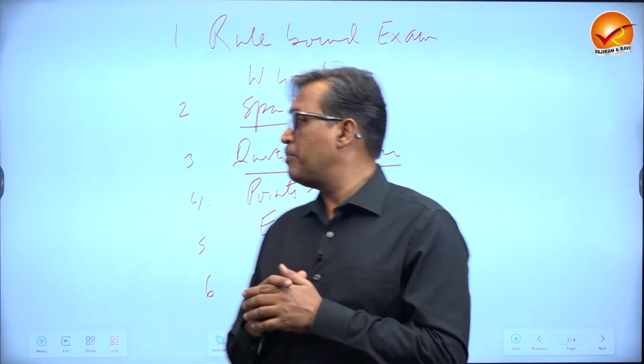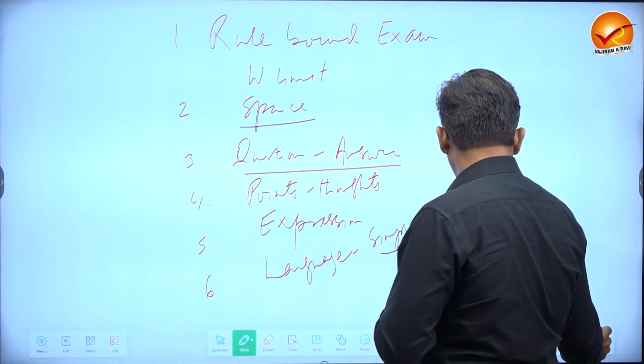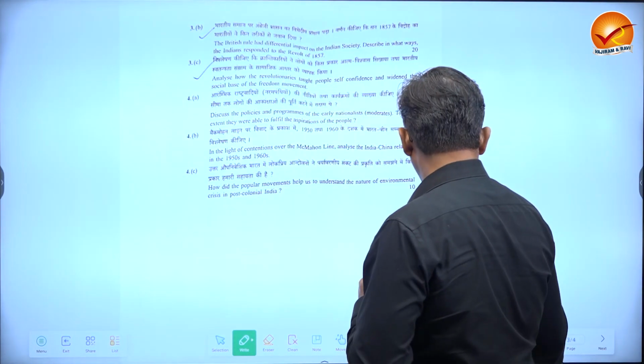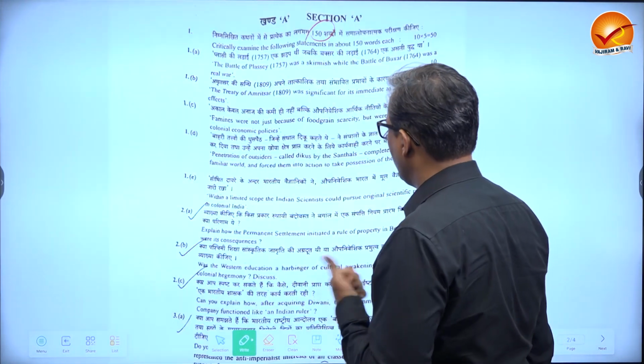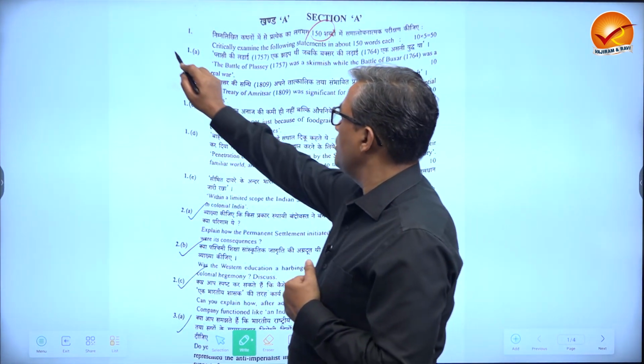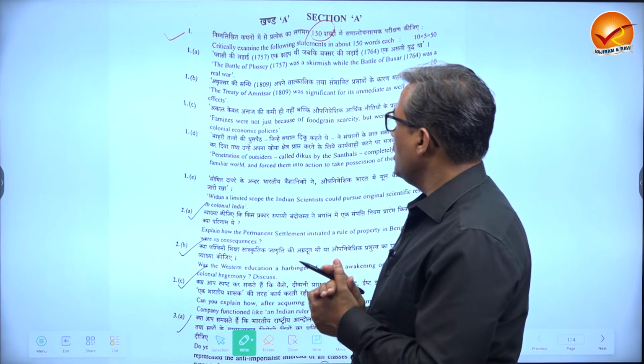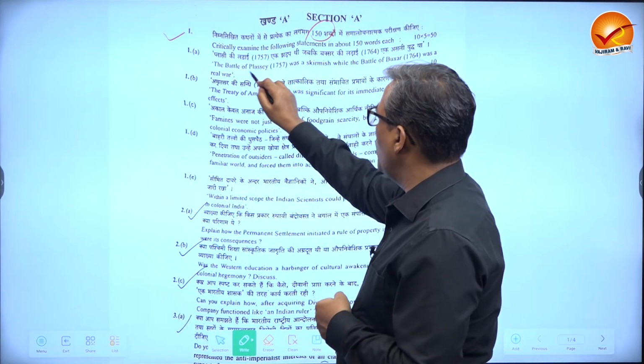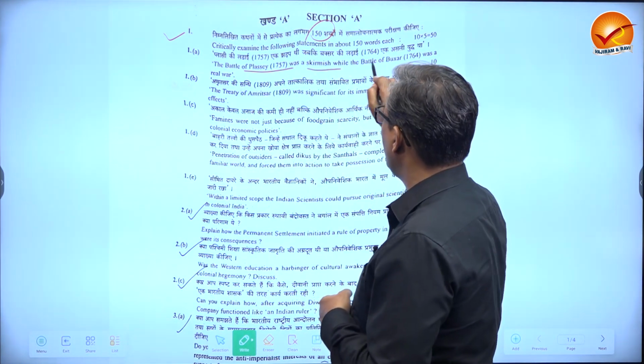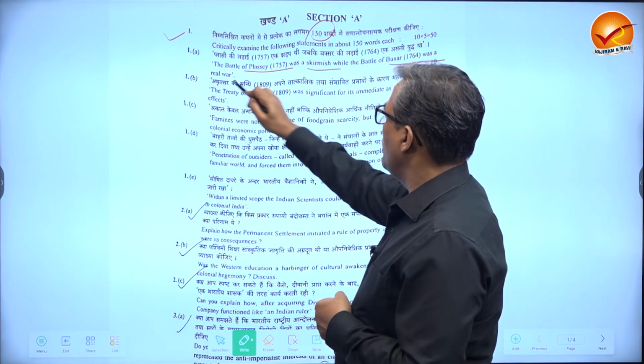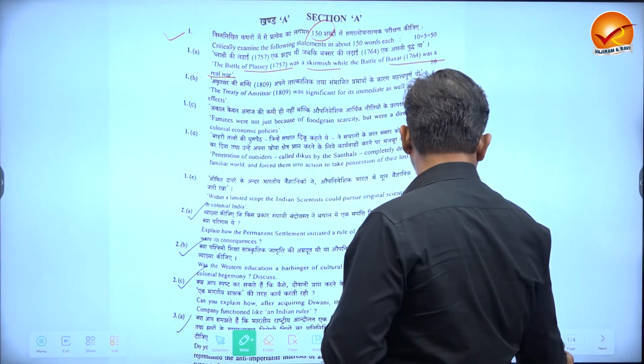So how I am going to deal with this paper, and how you should prepare for next year or whichever year you have decided, let's start with the first question. The Battle of Plassey, as you all know, 1757, was a skirmish, while the Battle of Buxar was a real war.